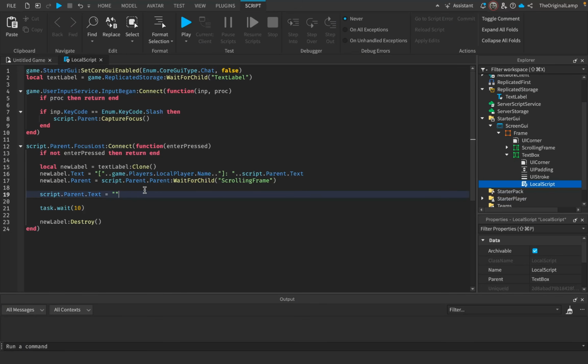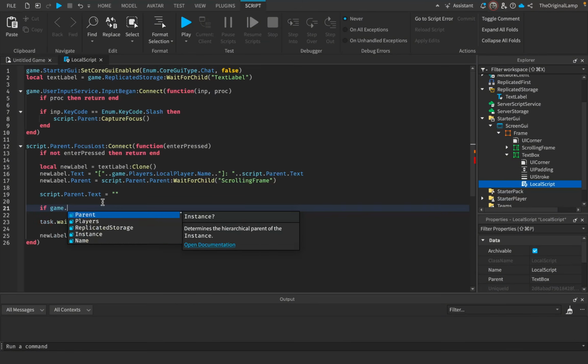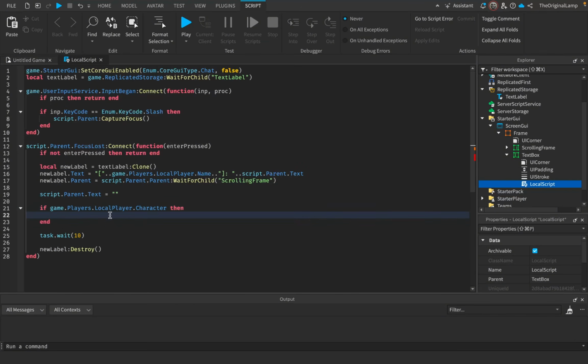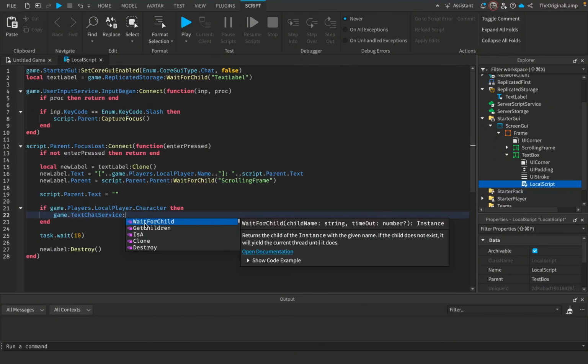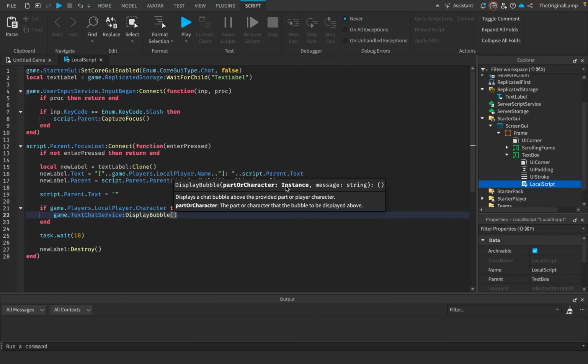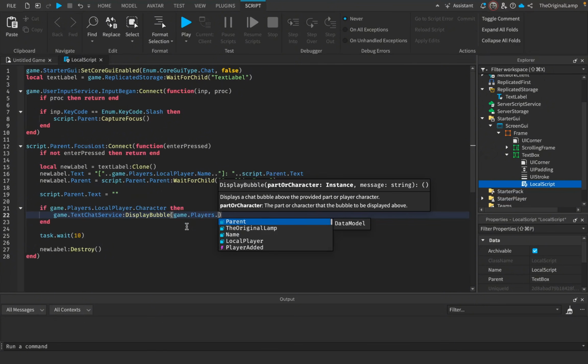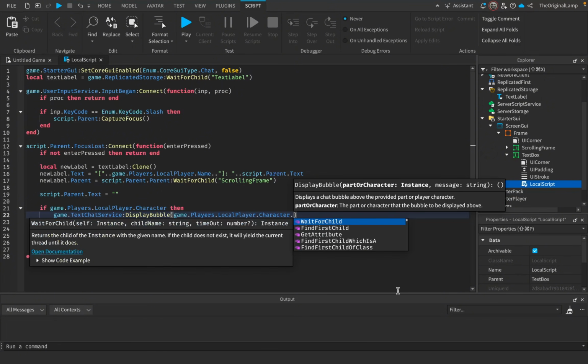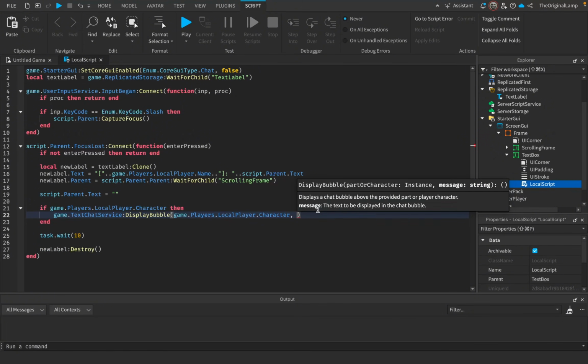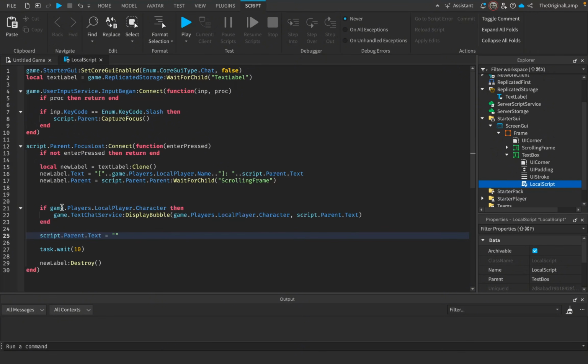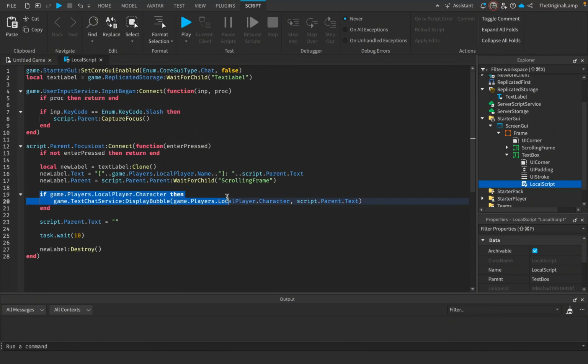Perfect. Oh, and this is a small thing that I forgot to do. Once we do this, I'm also going to check if the player has a character. So let's say if game, players, local player, character. Then I want to create a bubble above the player. You know how when a player chats something, there's a bubble that pops up above their head. So we can do just that. I can say game.text chat service display bubble. It needs a part or a character, which again is game, players, local player dot character, and then the actual message that we want to display, which should be script.parent.text, which we clear over here. So I'll clear it here instead. So we still have the text, we use it here, and then we finally clear it.